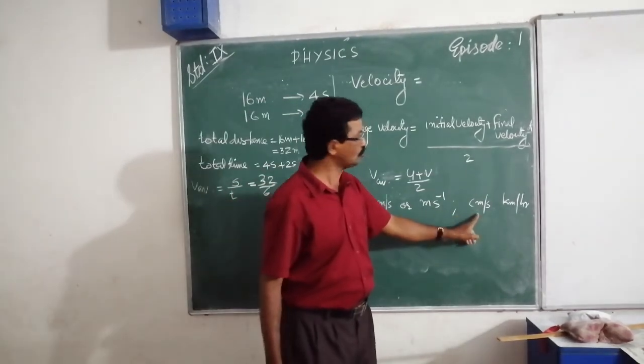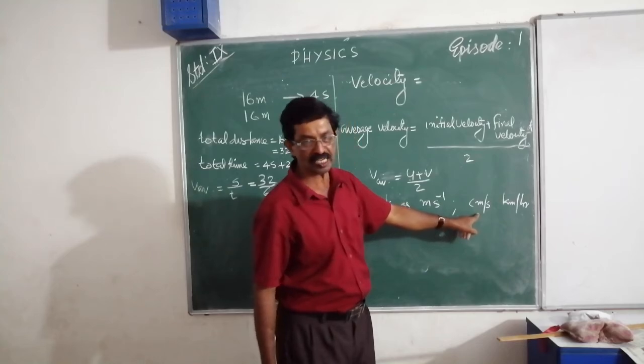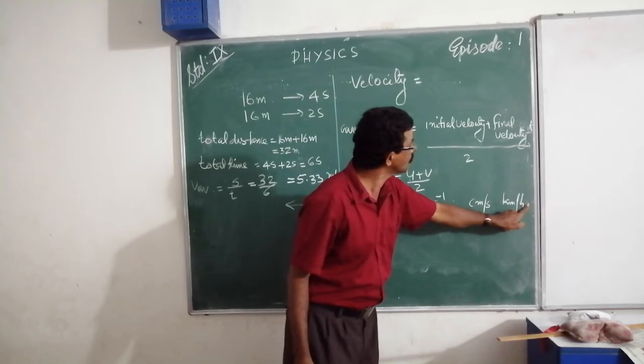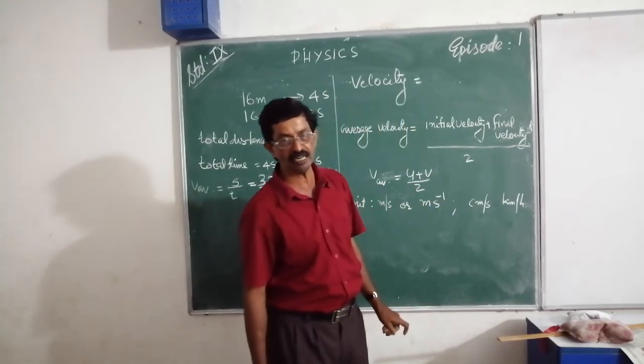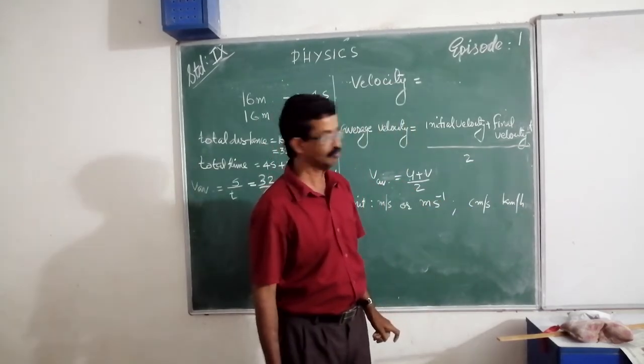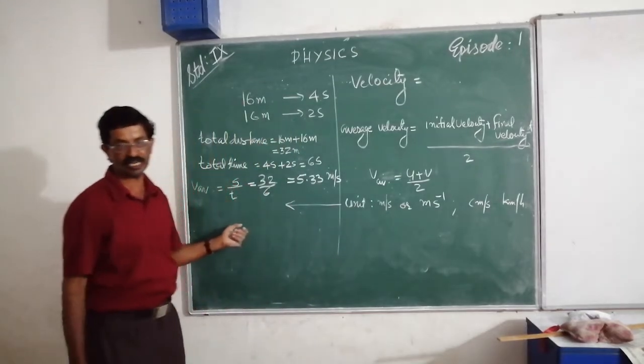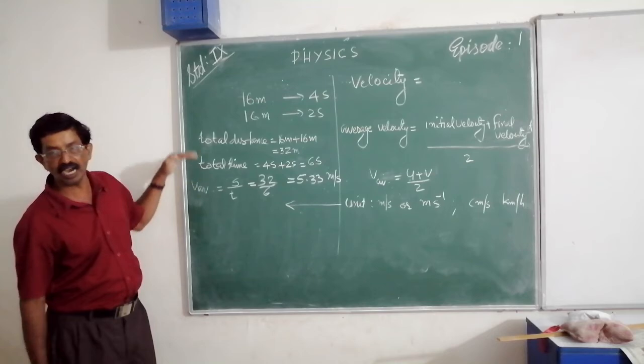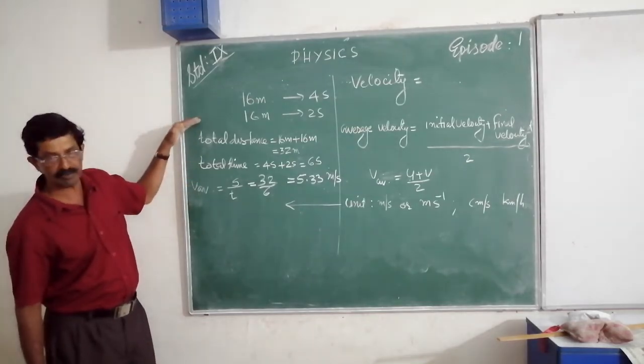Another smaller unit is centimeter per second, and also kilometer per hour. Kilometer per hour is also given as a unit of speed. So now we got the idea how to calculate average speed of a body.